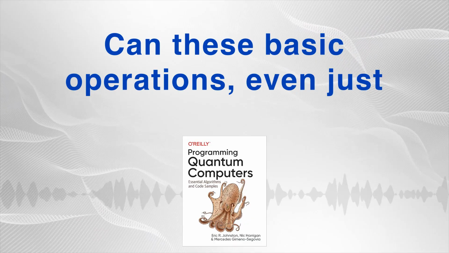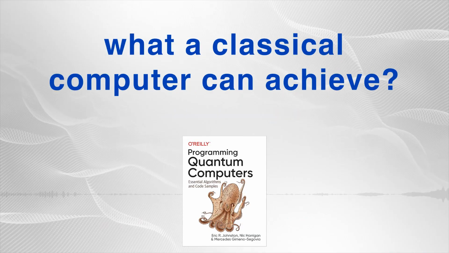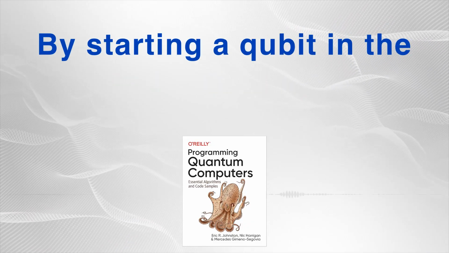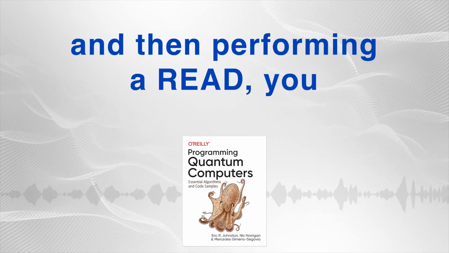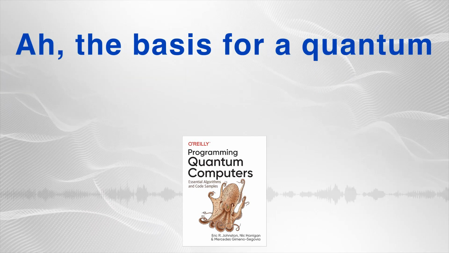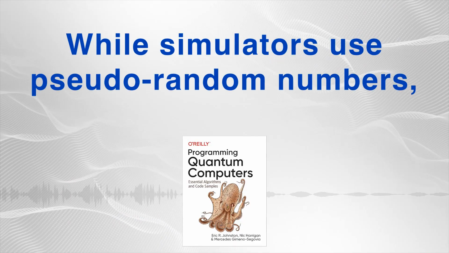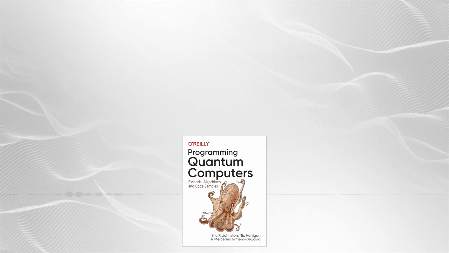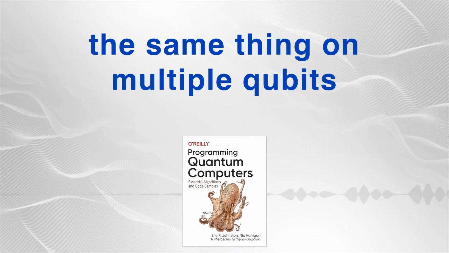Can these basic operations, even just on a single qubit, enable us to do something fundamentally different from what a classical computer can achieve? Absolutely. A compelling example is generating a perfectly random bit. How does that work? By starting a qubit in the 0 state, applying a HAD operation to put it in that equal superposition, and then performing a read, you obtain a truly unpredictable 0 or 1. Ah, the basis for a quantum random number generator, or QRNG. Precisely. While simulators use pseudo-random numbers, a real QPU produces genuinely unpredictable results. And you can scale this up to generate random bytes by doing the same thing on multiple qubits simultaneously.